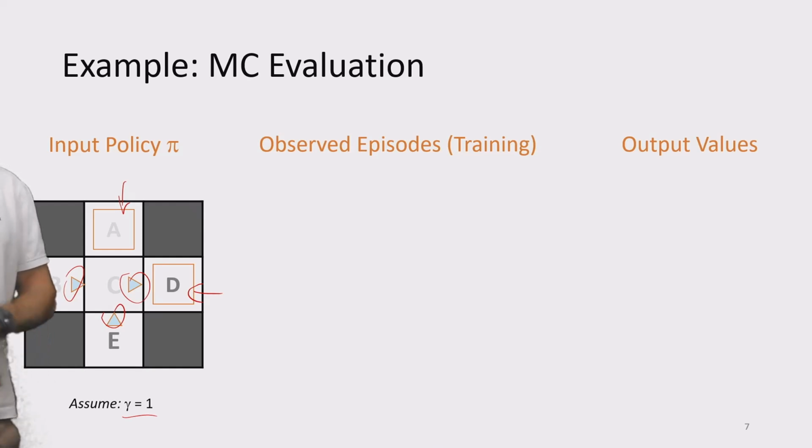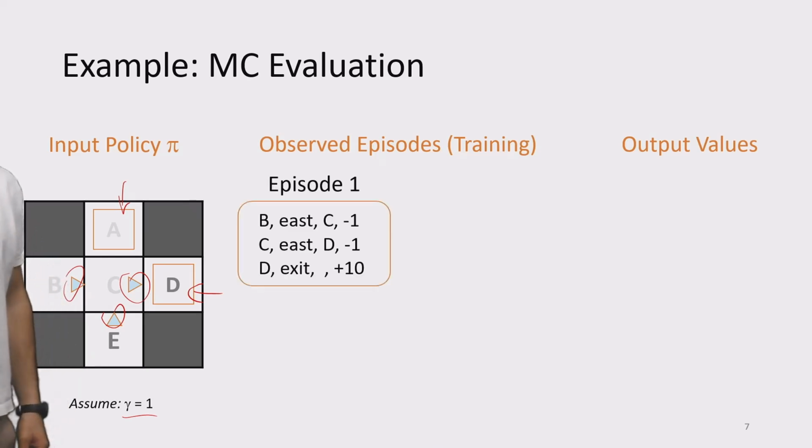And now we would like to estimate our Q values without knowing the transition probabilities and without knowing the reward function. So what we do is sample some transitions in our environment, some episodes in the environment. And let's say that the first time we interact with the environment, we start at state B.